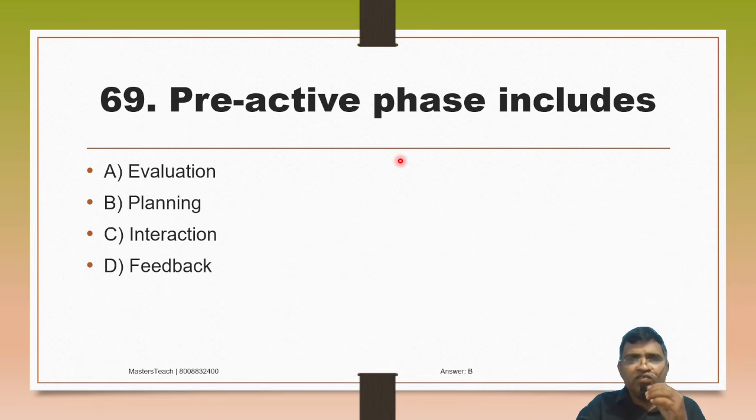Then pre-active phase includes evaluation, planning, interaction, and feedback. So pre-active may be making TLM, making teaching lesson plan. Okay, so making objectives and everything. So it's pre-active, before the class. So that means it is option B, planning.